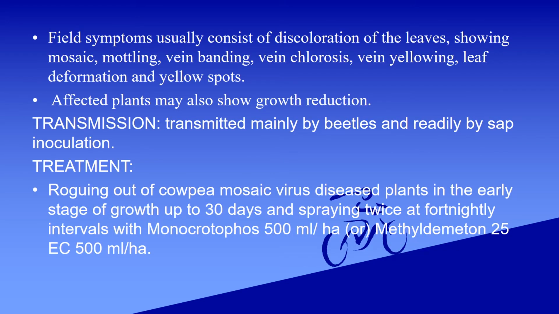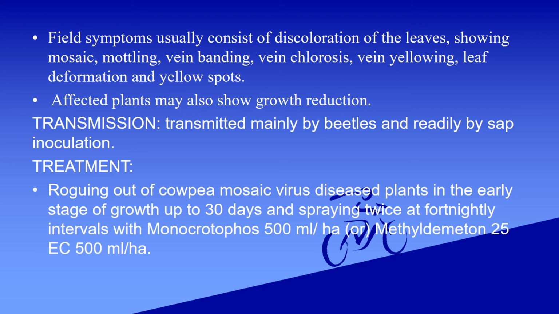Field symptoms usually consist of discoloration of the leaves, showing mosaic, mottling, vein banding, vein chlorosis, vein yellowing, leaf deformation, and yellow spots. Affected plants may also show growth reduction. Transmission: transmitted mainly by beetles and readily by sap inoculation.